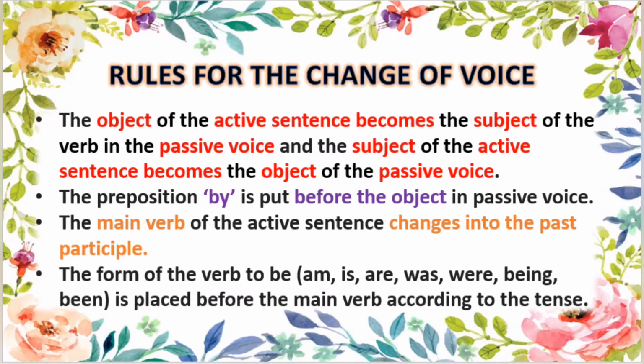Next rule is put by before the object in the passive voice. पैसिव वॉइस में ऑब्जेक्ट से पहले by preposition लगता है। नेक्स्ट, मेन वर्ब चेंजेस टू द पास्ट पार्टिसिपल इन पैसिव वॉइस। एक्टिव वॉइस में जो भी मेन वर्ब होता है वो पैसिव वॉइस में हमेशा पास्ट पार्टिसिपल में ही आएगा। Next, the form of the verb is am, are, was, were, being, been is placed before the main verb according to the tense in passive voice.